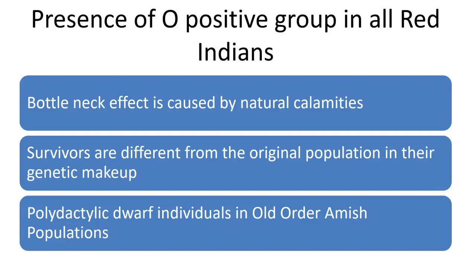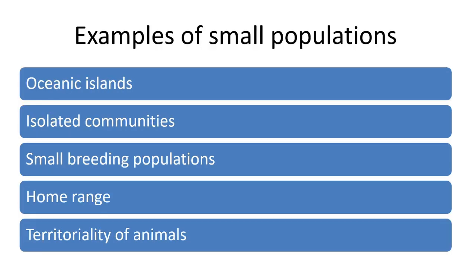Now they start reproducing. Previously other combinations and permutations are simply eliminated, and now the survivor population will expand. That means the genetic makeup of the newly formed individuals will be similar to that of survivors rather than the parental population. The best example for such genetic makeup is polydactylic dwarf individuals in old order Amish populations.